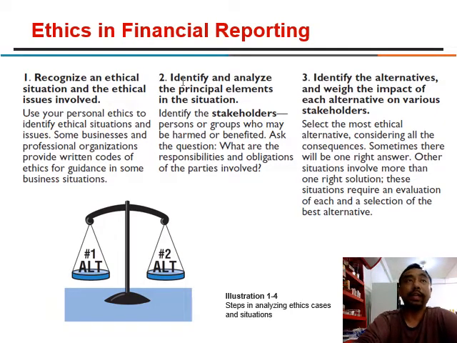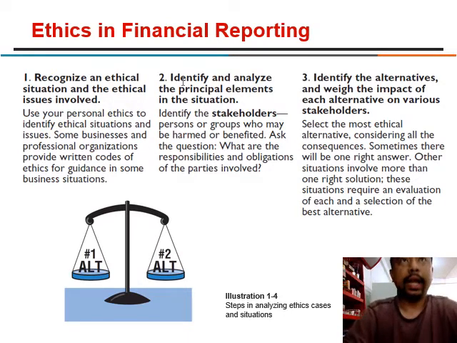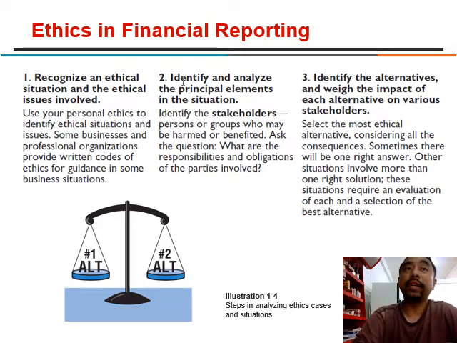First, recognize an ethical situation and the ethical issues involved. Use your personal ethics to identify ethical solutions and issues. Some businesses and professional organizations provide a written code of ethics to guide in some business situations. Second, identify and analyze the principal elements in the situation. Identify the stakeholders, persons or groups who may be harmed or benefit. Ask the question, what are the responsibilities and obligations of the parties involved?